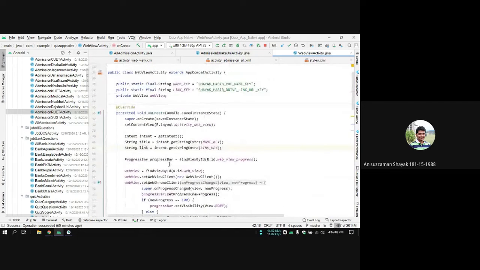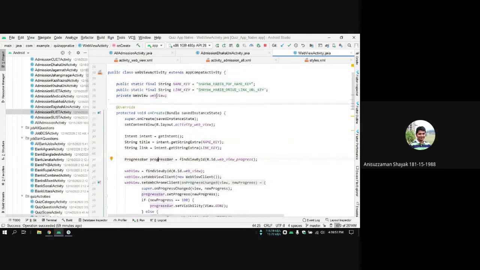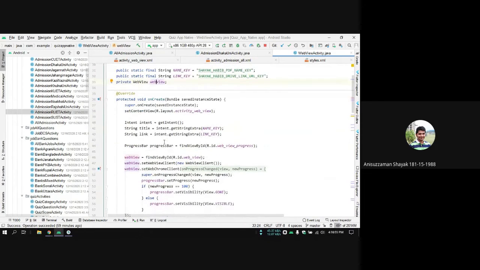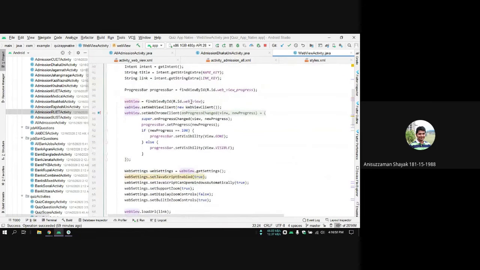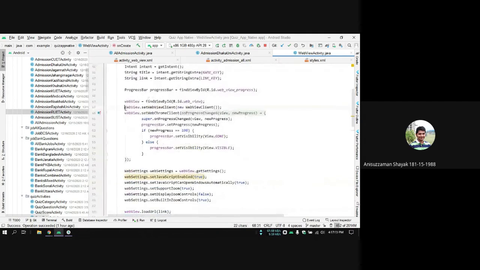Now let's see how this progress bar works. I have declared this progress bar, and I have also declared the web view. So here I have a findViewById for the web view. Then I have set a new web view client. What this will do is, if I did not set any web view client, then when I load the URL, it will load the URL in the default browser like the Chrome browser. But if I set the web view client here, then this URL will be loaded inside this web view.